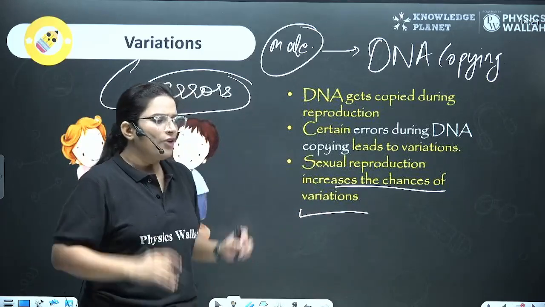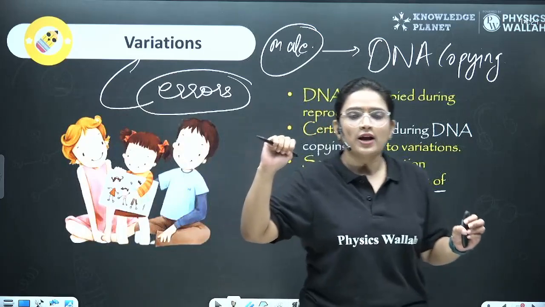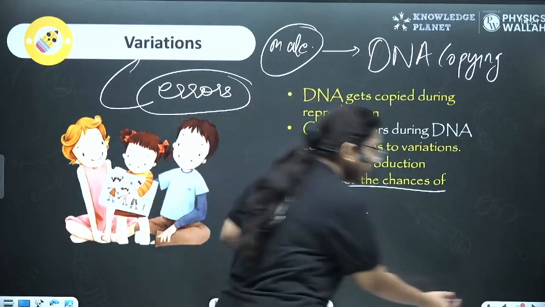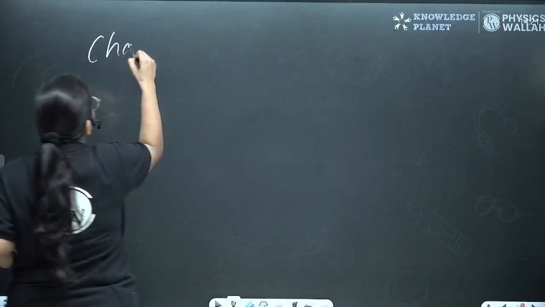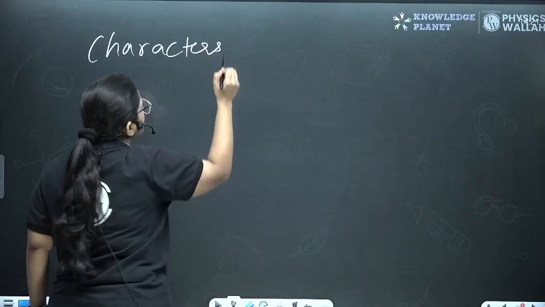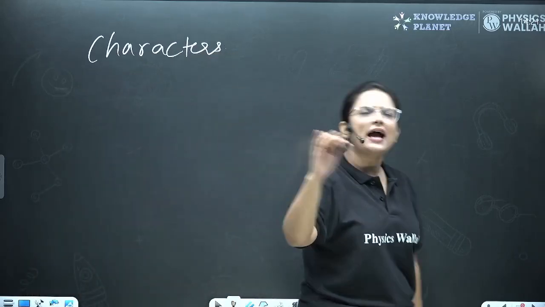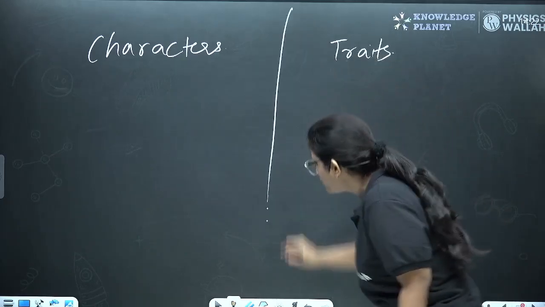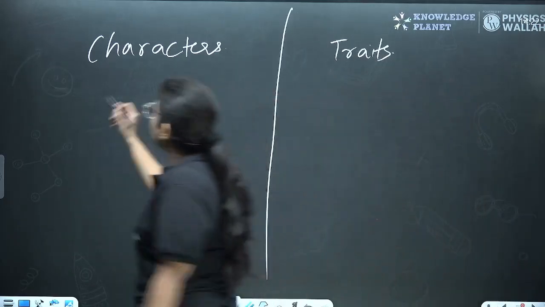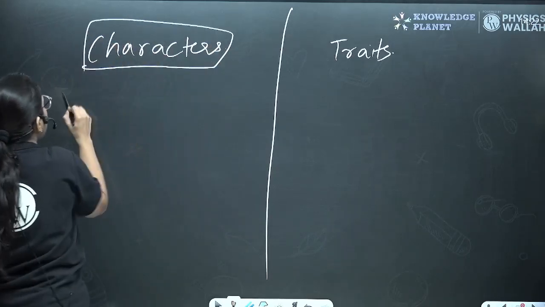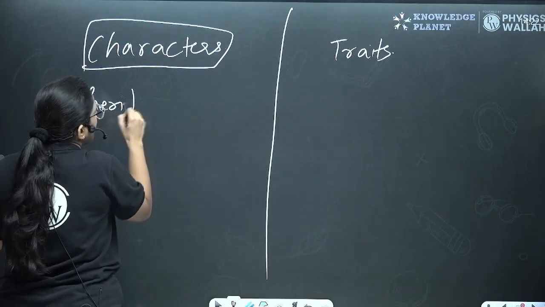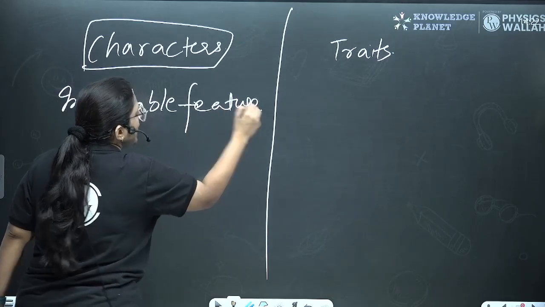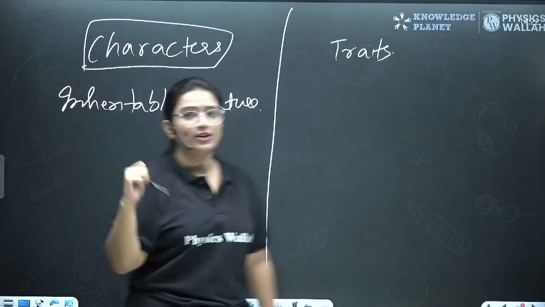Okay, now we have talked about genes getting transferred. Now, what are these genes transferring? These genes are transferring characters. There are two terms, characters and traits. How do we differentiate between characters and traits? So let's talk about that. Characters are inheritable features that get transferred from one generation to the next generation, right?